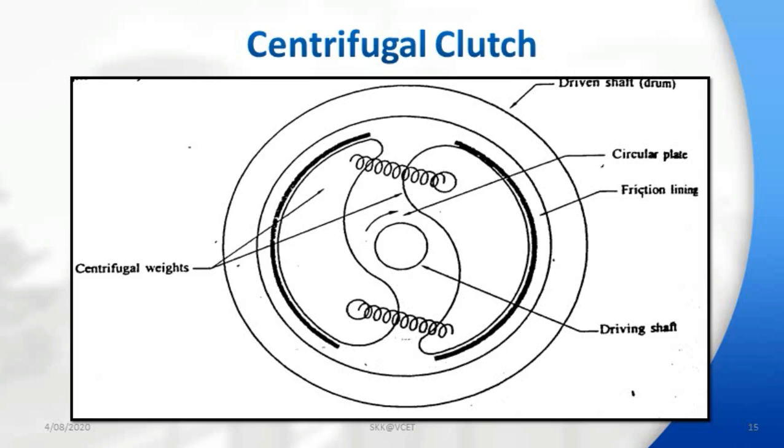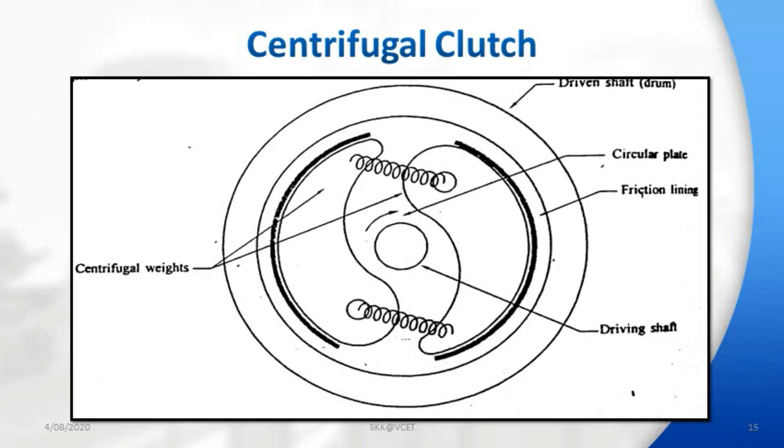The vehicle can be stopped in gear without stalling the engine. Driving operation becomes easy with the use of a centrifugal clutch, as the driver is only required to select the gear and put the vehicle into gear, then simply press the accelerator pedal.